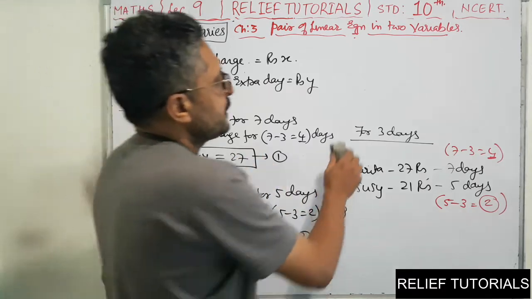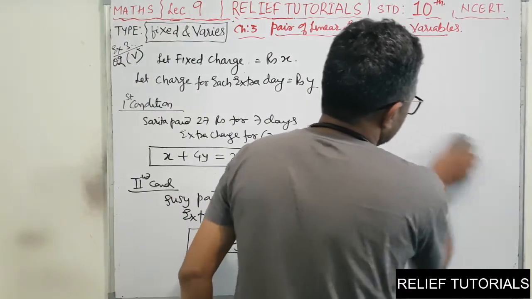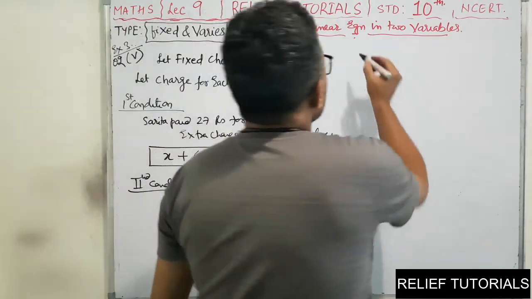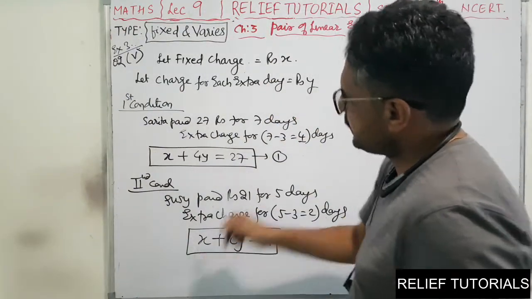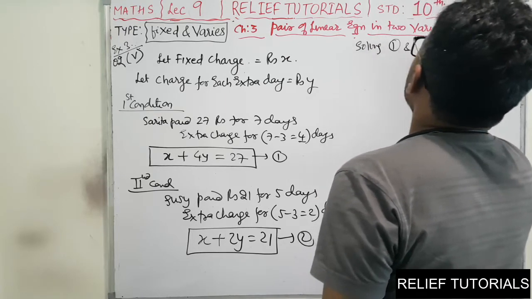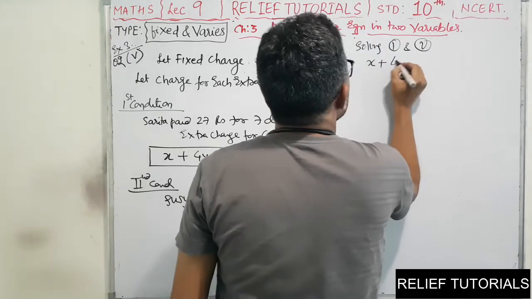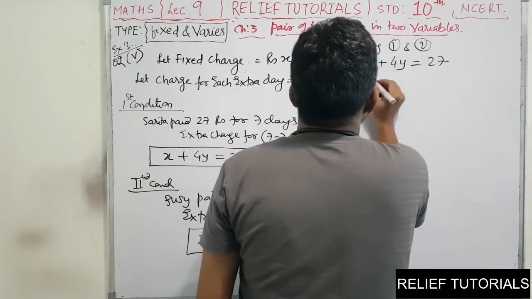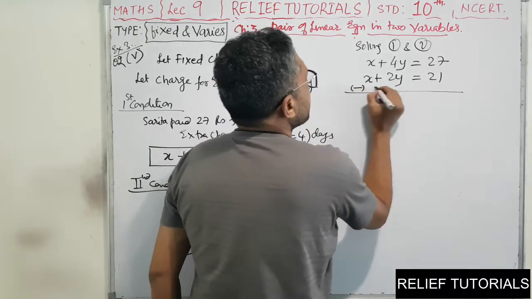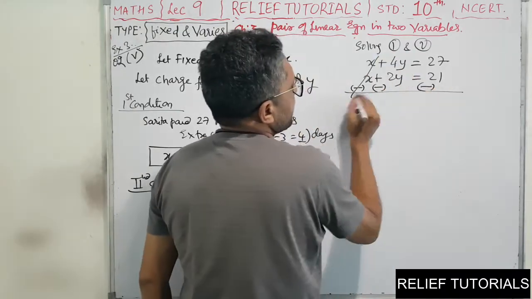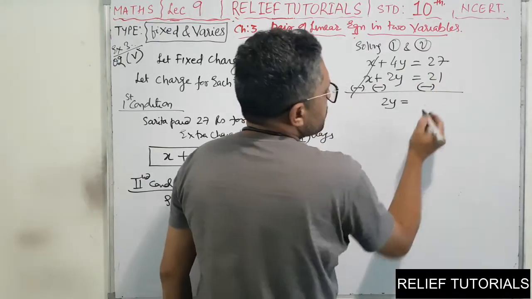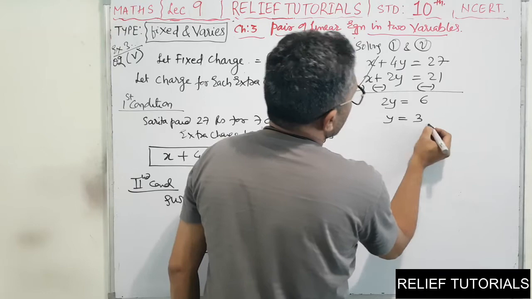Now we'll solve these 2 equations. The coefficient of x is the same. Solving 1 and 2: x plus 4y is equal to 27, x plus 2y is equal to 21. Change the sign, minus, minus, the x will get cancelled. 4y minus 2y, 27 minus 21, so you will get 6, so y is equal to 3.